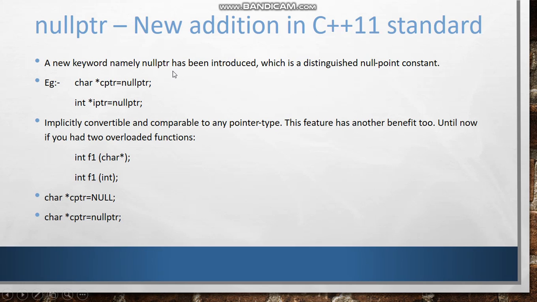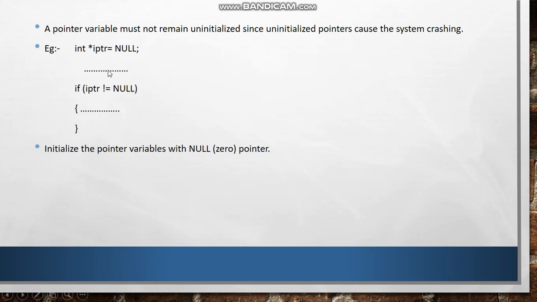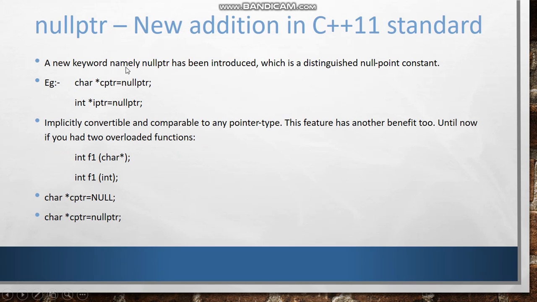Instead of writing NULL in capital, as we saw in the previous example, we can use nullptr, which will work the same way. Before the release of the C++ 11th standard, the definition of null was this capital NULL. But after the release of the 11th standard, the new addition for null is nullptr.